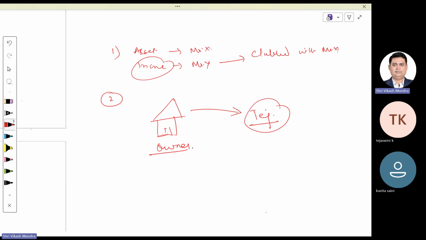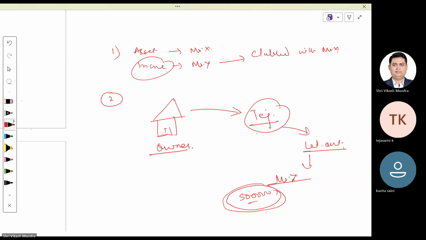In turn, Tejaswini let out this property to Mr. Z and earned income of, say, rupees 5 lakhs on this letting out. Who is the owner of this income? Me or Tejaswini? Who is the owner of this house property?